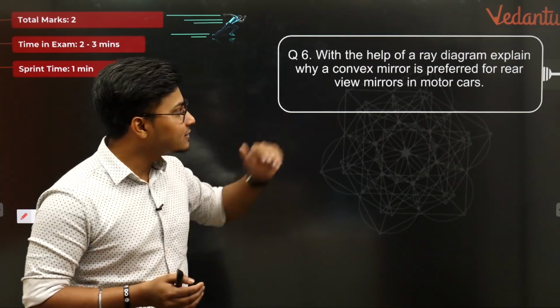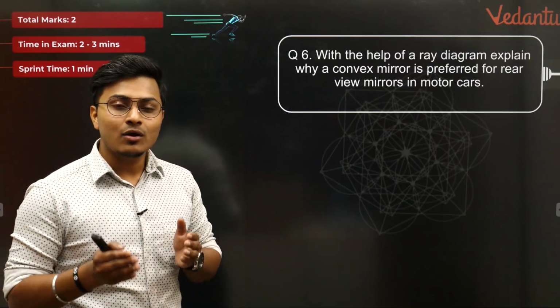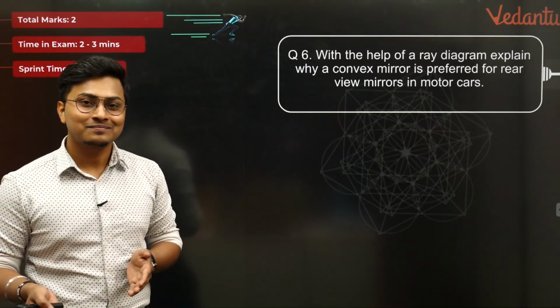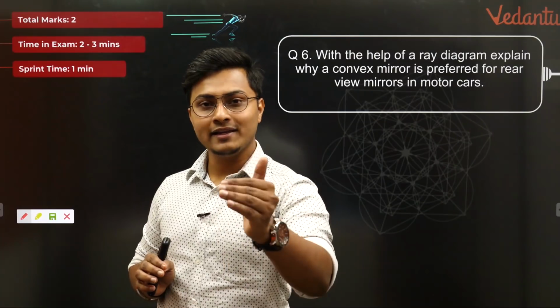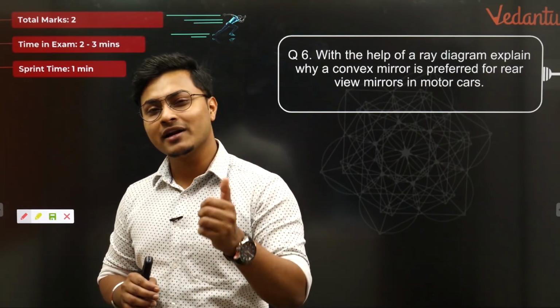Look at that. They are asking us, with the help of a ray diagram, explain why a convex mirror is preferred as a rear view mirror in a car. Okay. We can write it down in terms of theory. 2 लाइन, 4 लाइन, 6 लाइन, 50 लाइन लिख देंगे हम कि why it is preferred in terms of theory.